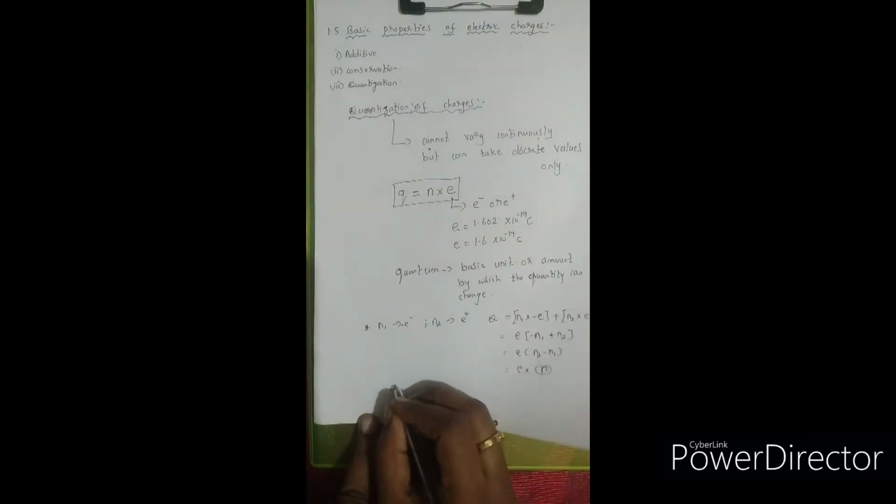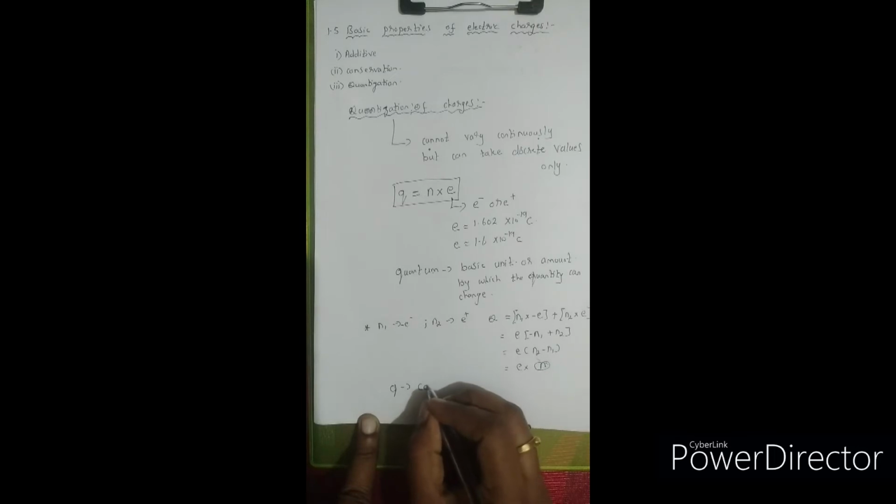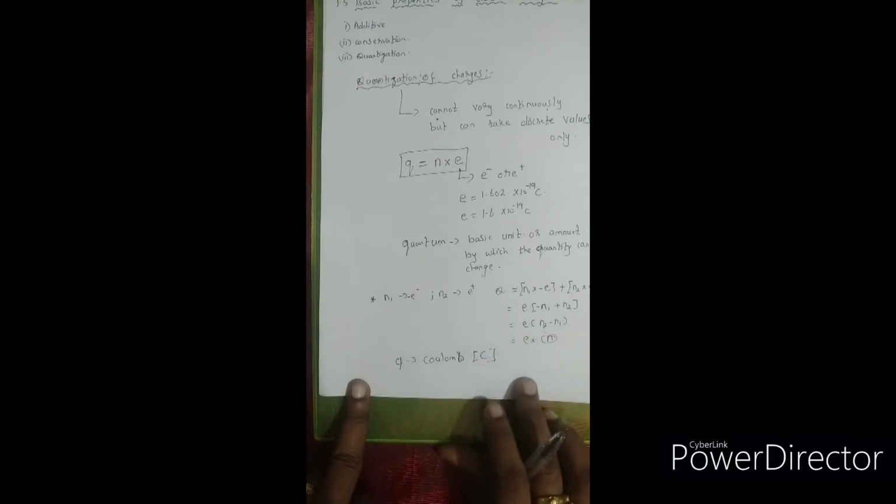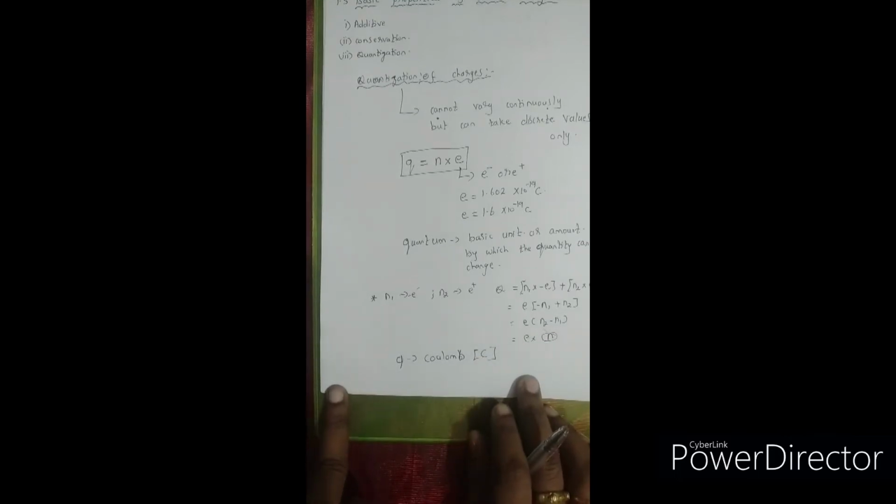Now what is the unit of charge, children? The unit of charge is coulomb, or else I can just represent it with a capital C. So hope you remember, if I write it in terms of coulomb, then I have to start with small c, or else I can just represent it as capital C. So now let us define 1 coulomb. We are going to define 1 coulomb.